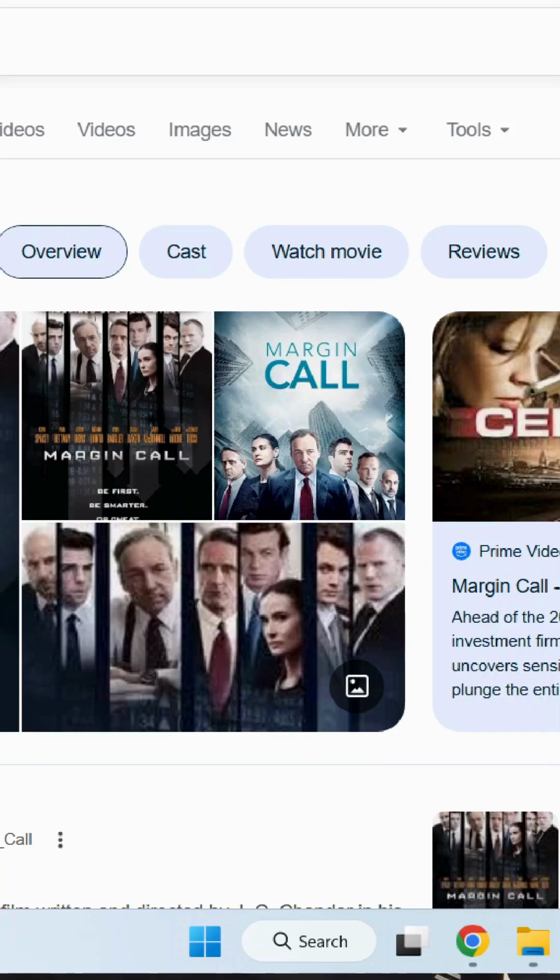Margin call. Have you seen the popular movie Margin Call on Netflix? It's a very popular movie, and most of you may not understand what a margin call is, but let's try to understand that through a simple example. Margin call normally happens in futures and options contracts. Let's take the example of a futures contract and try to understand how a margin call actually works.